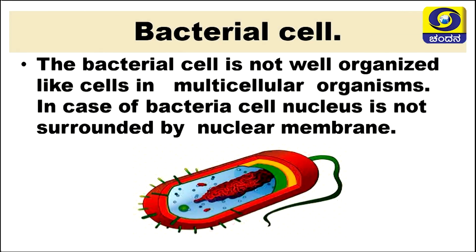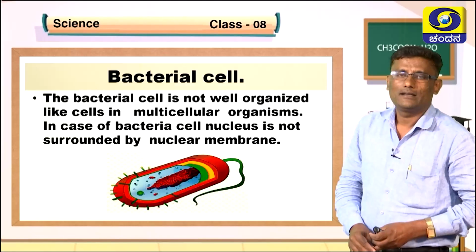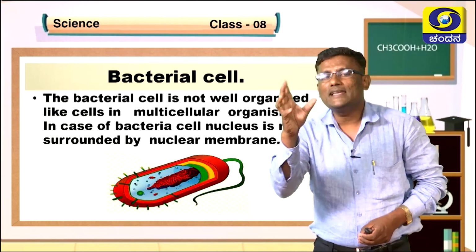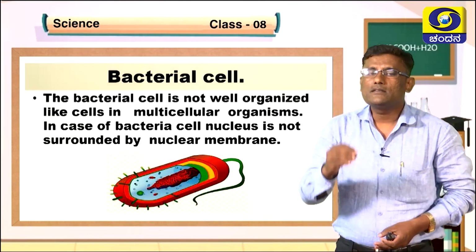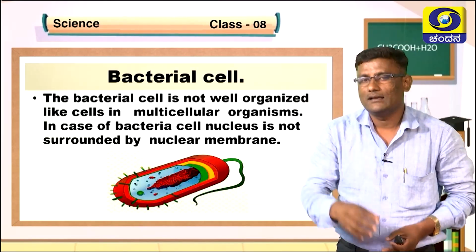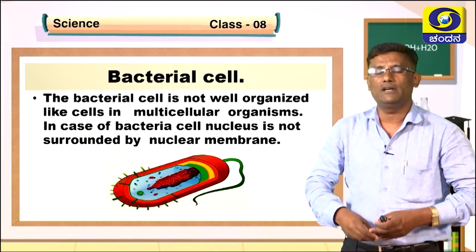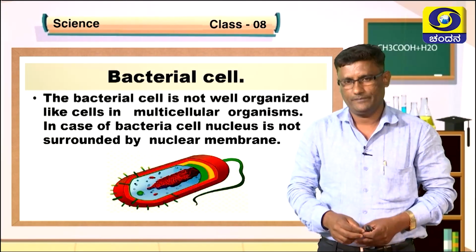Here you are observing the bacterial cell. The bacterial cell is not a well-organized cell like the cells present in multicellular organisms.